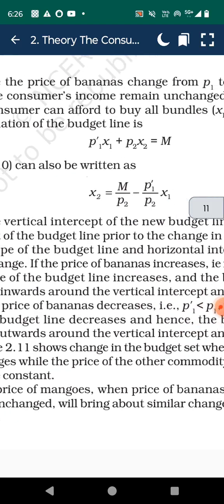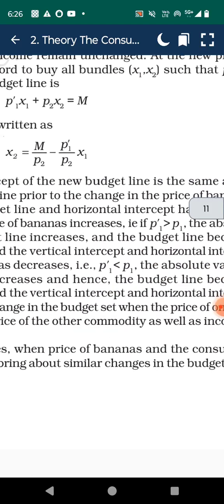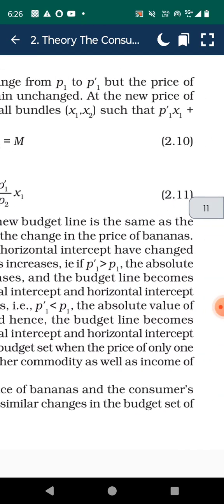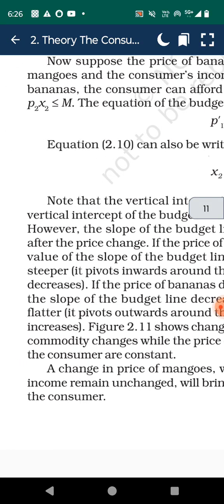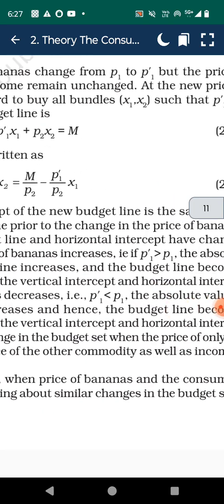Now suppose the price of the banana changes from p1 to p1 dash, but the price of the mango and the consumer income remain unchanged.